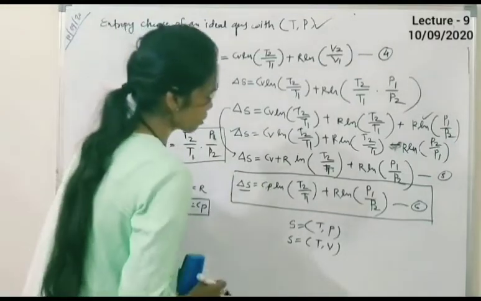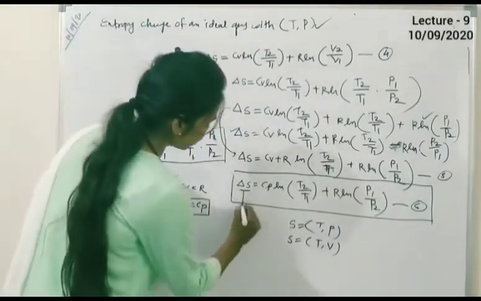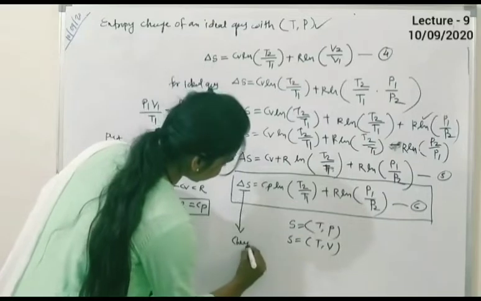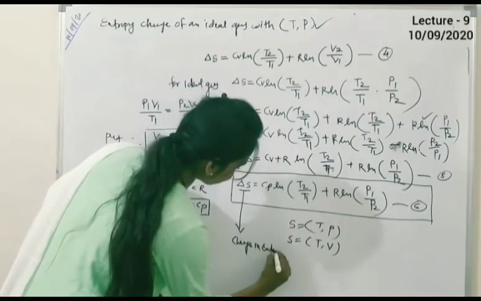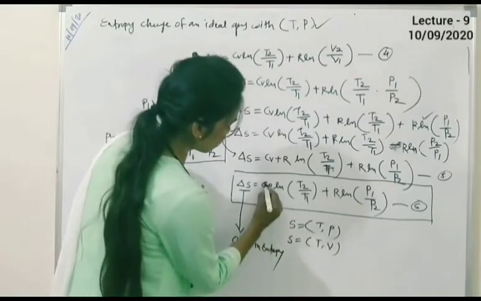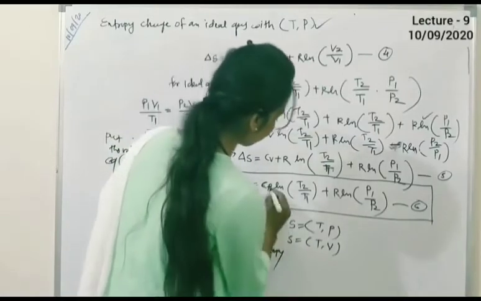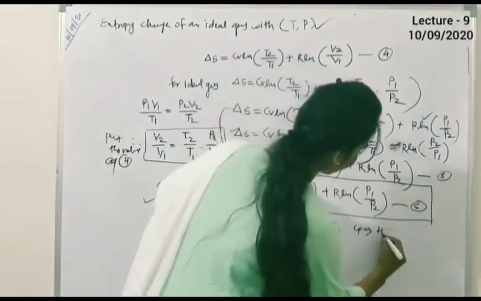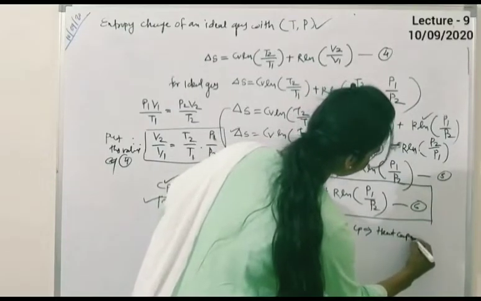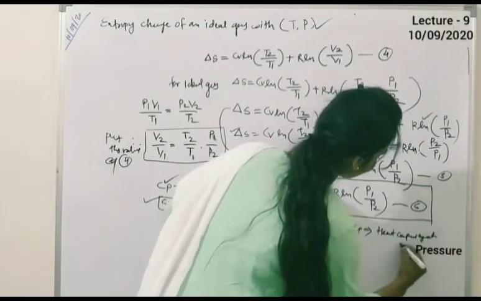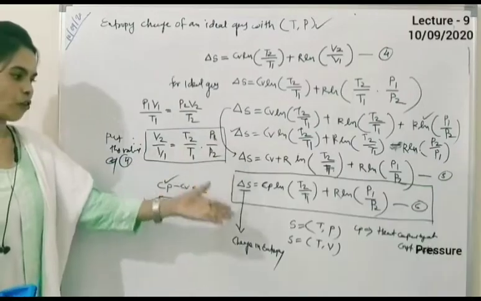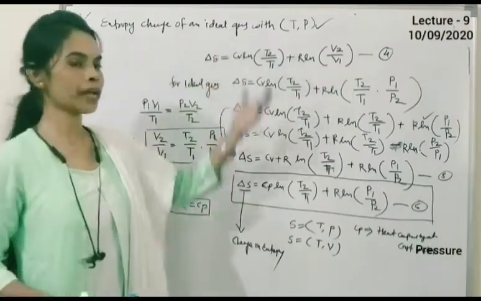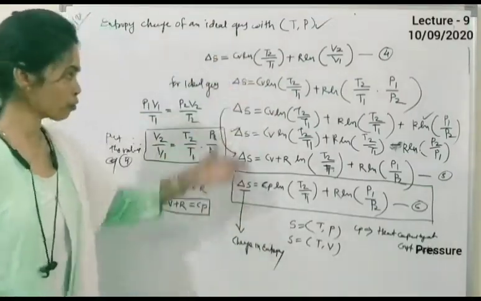So this equation finally gives the change in entropy, where Cp is the heat capacity at constant pressure. We consider the entropy change in terms of T and P, and T and V.